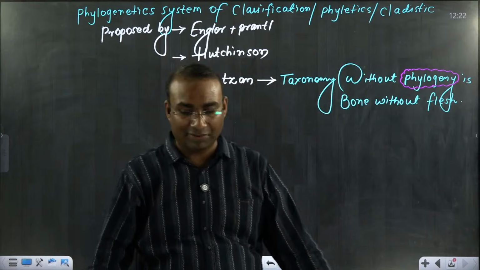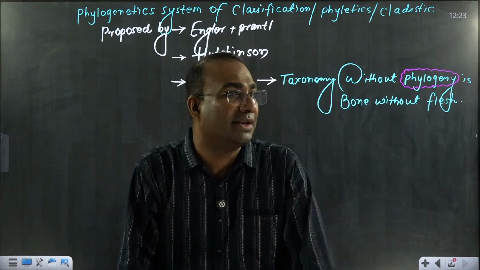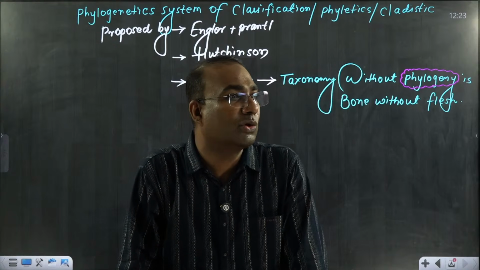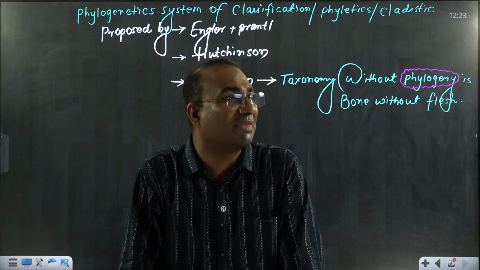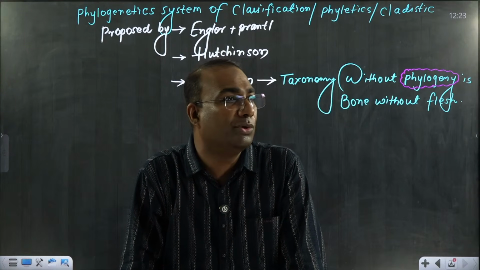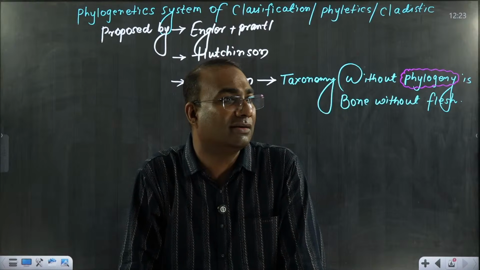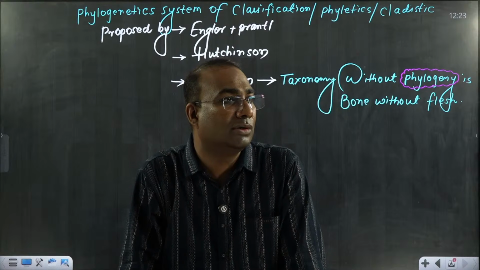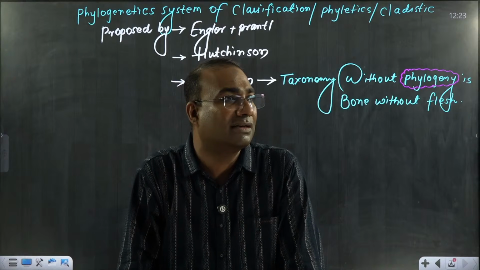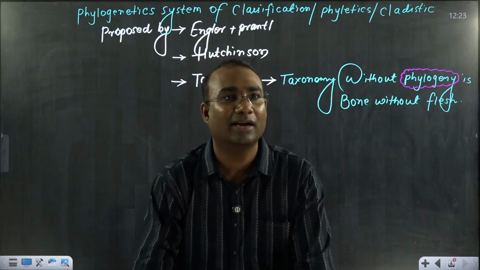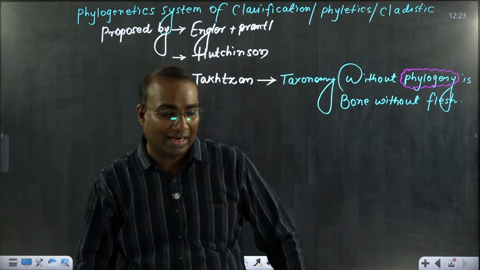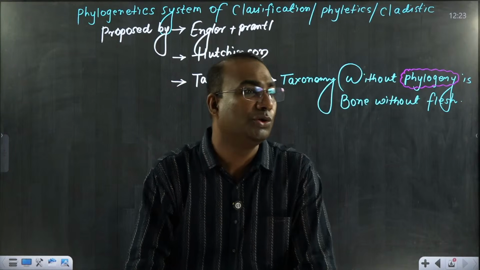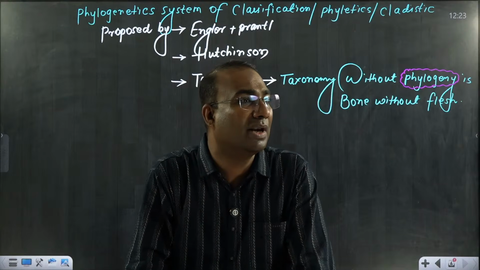A simple question I will ask you. Suppose you are a plant scientist and you are in a forest, and you have identified a beautiful plant. Now you have to classify this plant. Which character will you take into consideration to classify the plant?